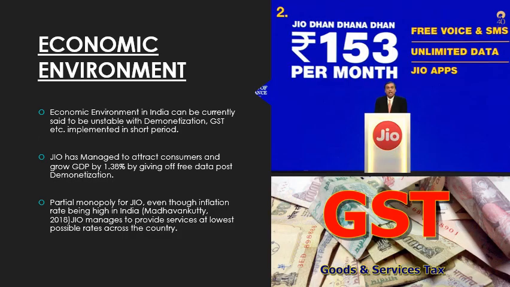Economic environment in India can currently be said to be unstable with the immediate effects of demonetization and GST. Jio has somehow managed to attract consumers by giving off free data post demonetization. Even though the inflation rate has been high in India, Jio manages to provide services at the lowest possible rates across the country, creating a partial monopoly.